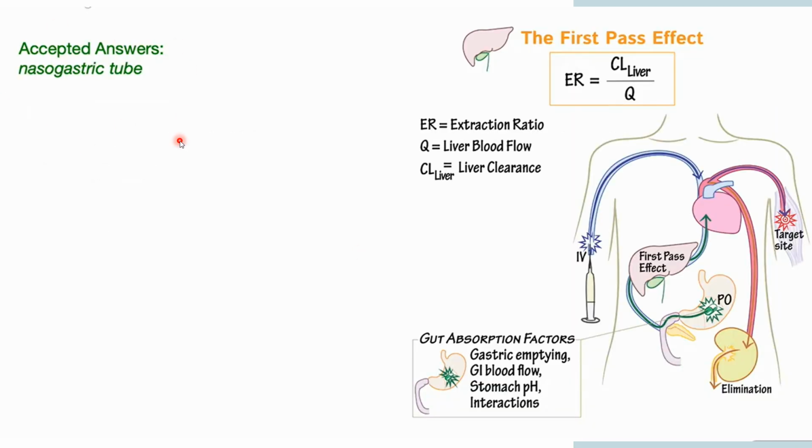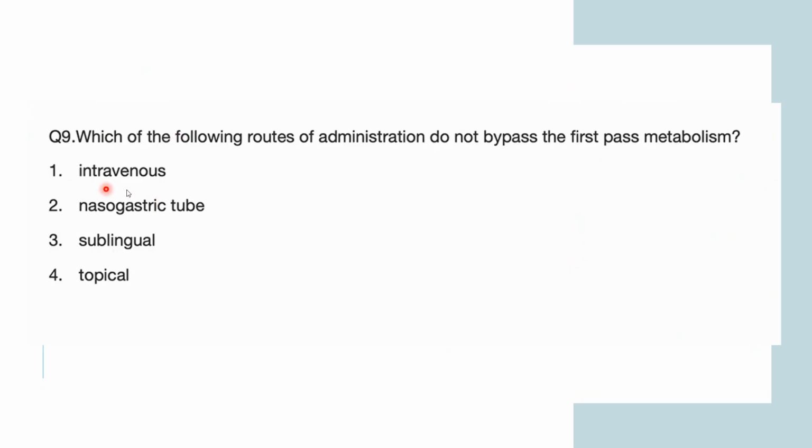So the right answer is the nasogastric tube. It is not bypassing it. Why? Because intravenous injection is given directly into the bloodstream, so it is bypassing the first pass metabolism and is directly acting on your active site and then being excreted from your body. Sublingual is also bypassing, if you are taking any medicine under your tongue, it is directly going into your bloodstream through your saliva.